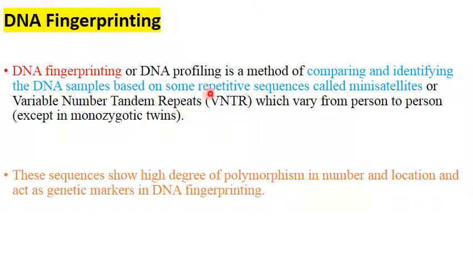That will be difficult. So what is taken and what is different will be repetitive sequences, which we said earlier, certain sequences which are repeated many times and are called mini satellites or variable number tandem repeats, VNTR. And these vary from person to person except in monozygotic twins. And since these mini satellites show a high degree of polymorphism in where they are located, in number, how many times they are repeated, where the repetition is, therefore these act as genetic markers in DNA fingerprinting.